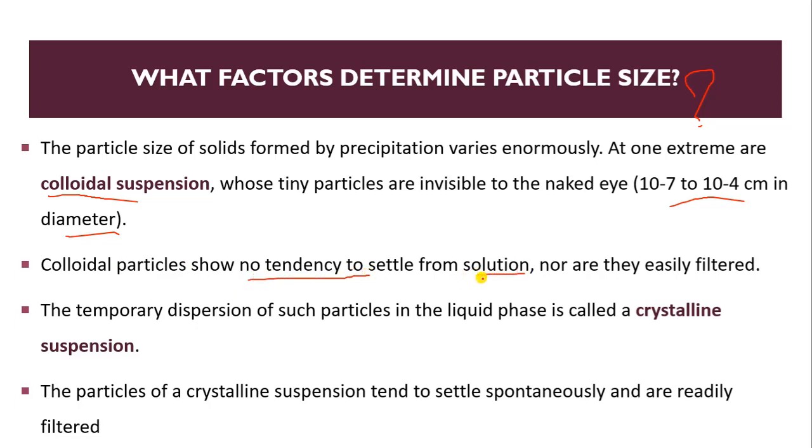This is the property of colloidal particles. They will not settle from solution, nor are they easily filtered. So they will stay in the solution.